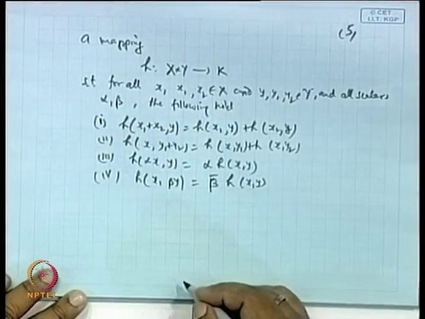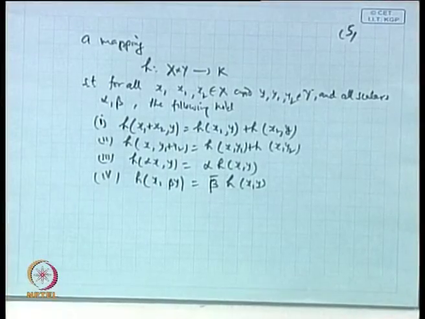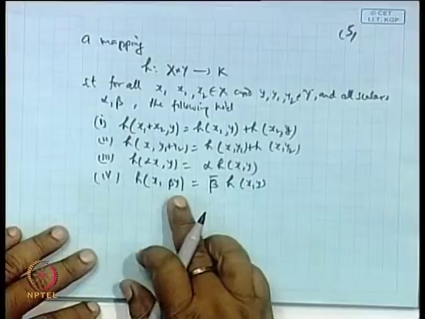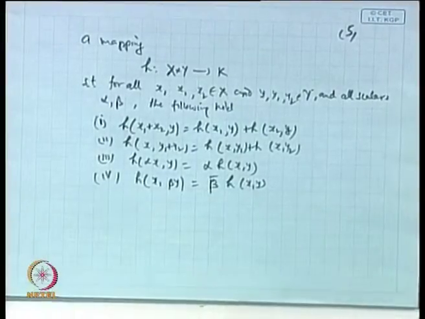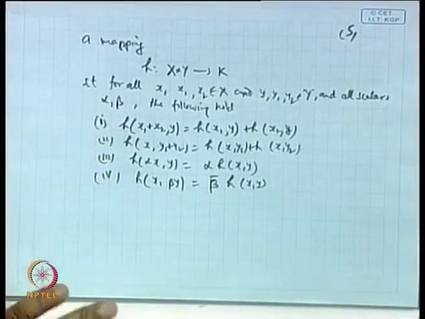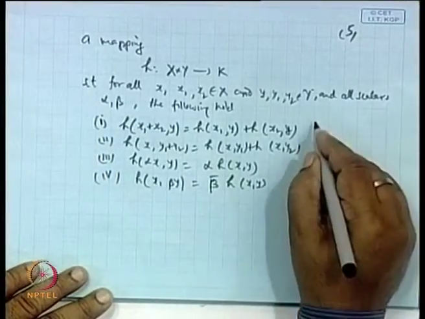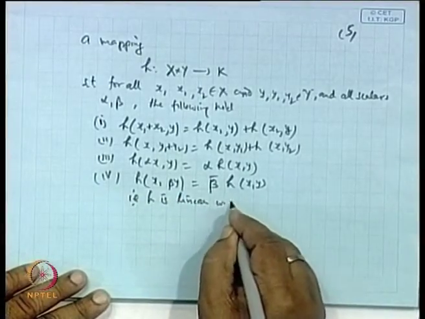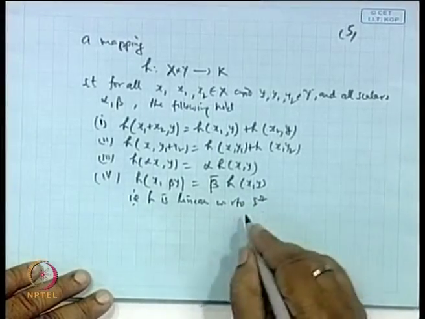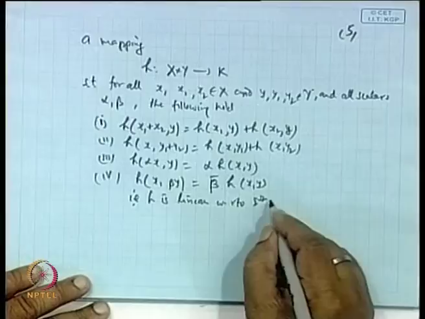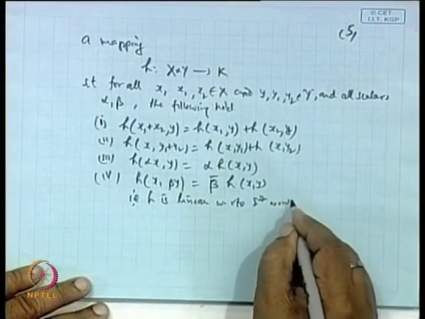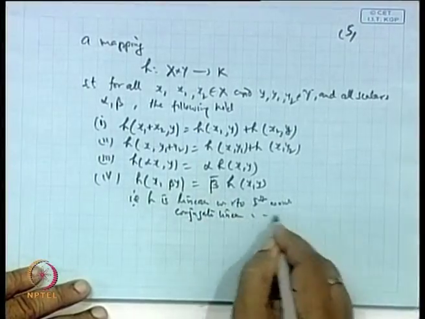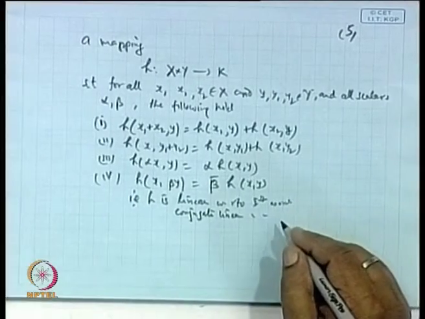Okay? This is the conjugation. Now, if this beta, which is complex, is real, then we simply say beta bar equal to beta and so on. In that case, H of x comma y equals H of y comma x or something. So, these properties are satisfied, it means H is linear with respect to the first coordinate, the first argument, and conjugate linear with respect to the second coordinate, and it is called the sesquilinear form, that is why.